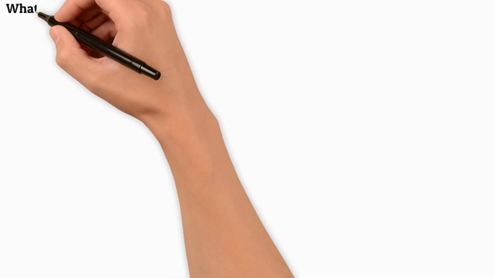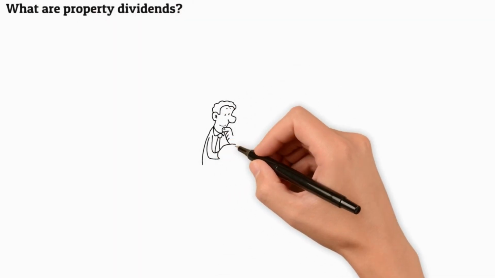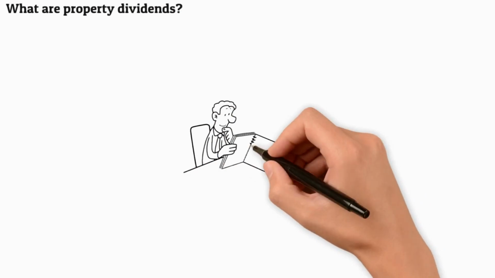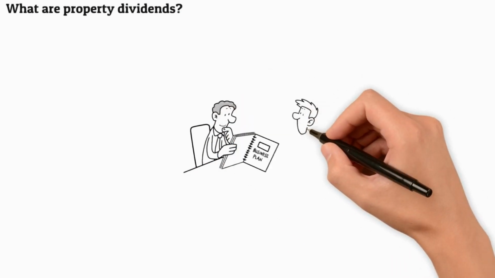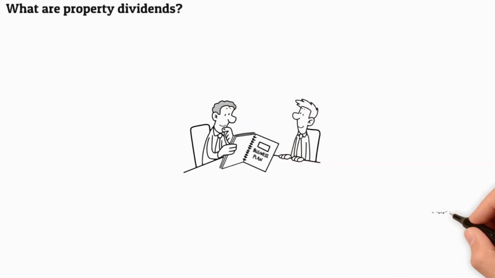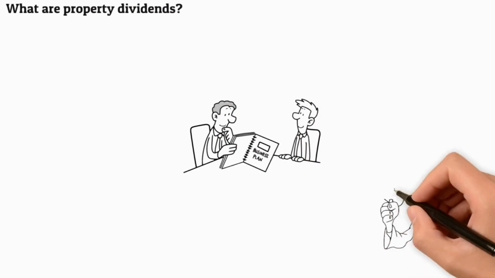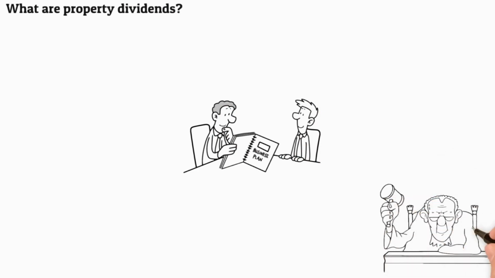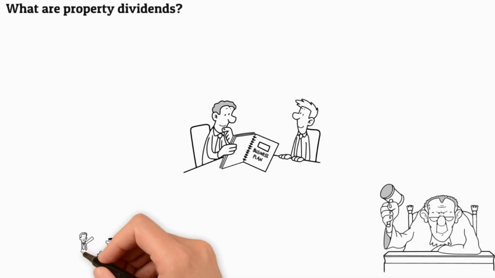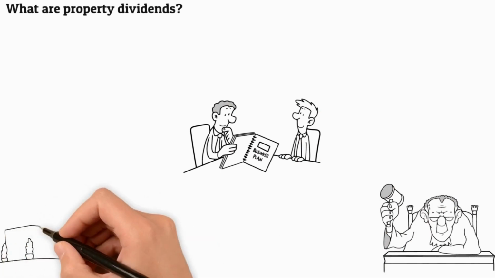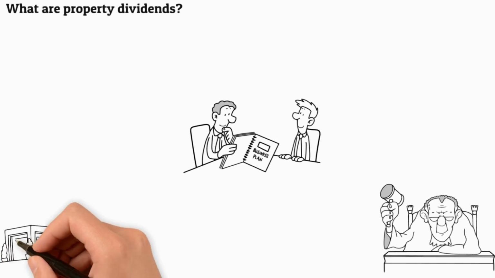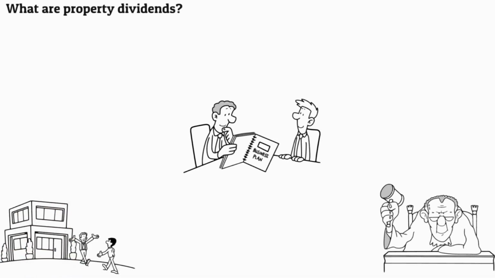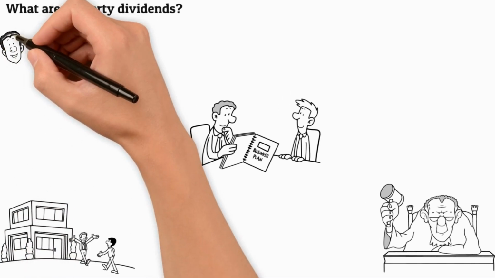What are property dividends? Property dividends provide investors with a unique opportunity to generate passive income and build long-term wealth. They are a form of investment where investors obtain the rights to receive a share of the income generated by an owned property, such as rental income or capital gains. Property dividends enable investors to diversify their portfolios and benefit from the financial security that comes with owning real estate.